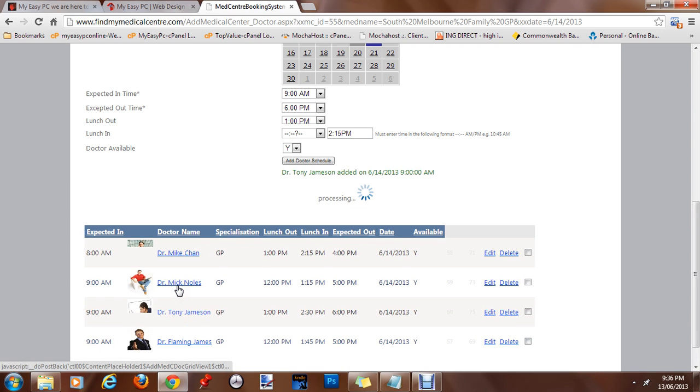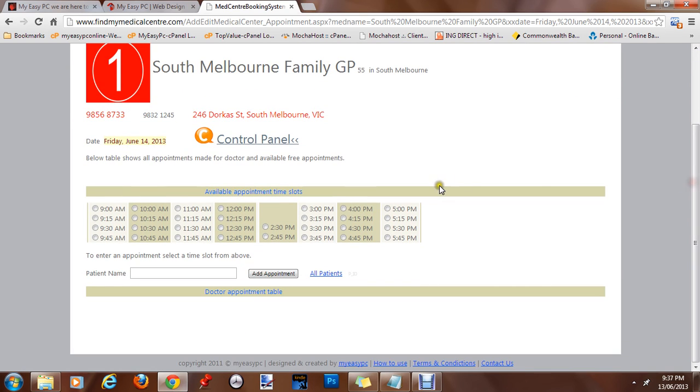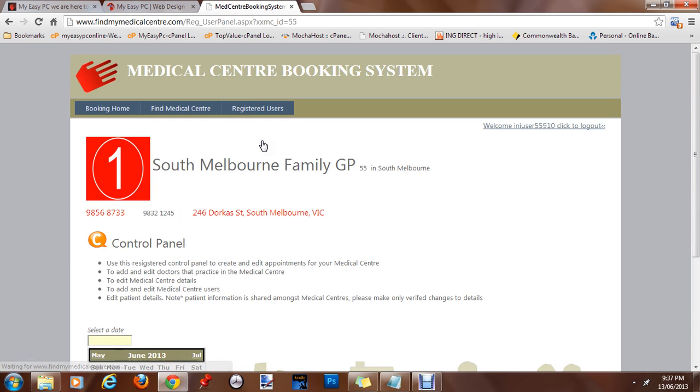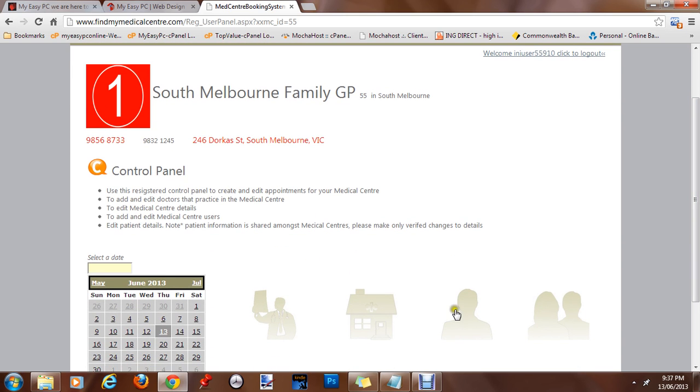If you click the doctor's name, it will take you to the booking section, and you can see all the appointments that the doctor can take for that day. And if there's any bookings, you'll see the appointments are in this table here, and these times that are taken disappeared. So the patients will be doing that from the front end, or the administration staff can also do it from that section.